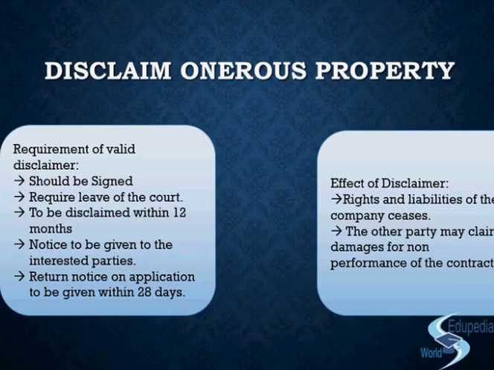And this has to be done within 12 months of either joining in as a liquidator or from the date when you have come to know about the winding up, right? And then the return notice on the application, if the other person is making an application, you'll have to give him a return notice within 20 to 28 days, right?